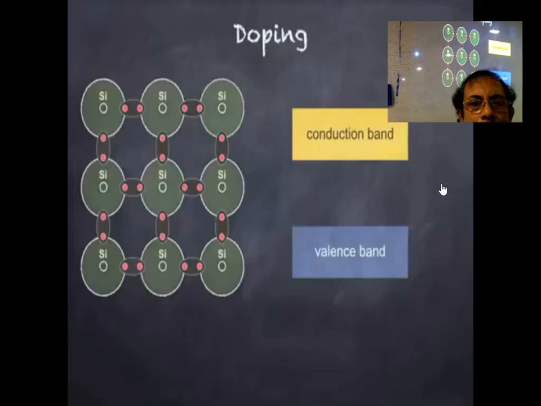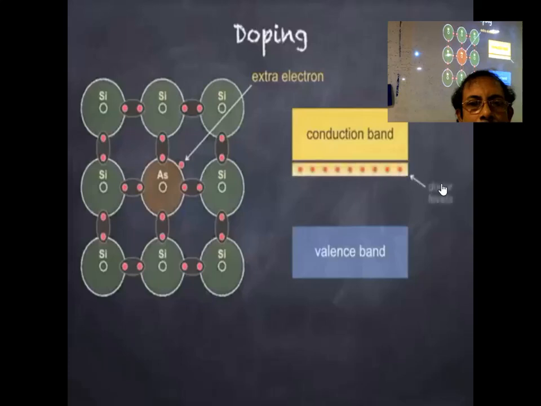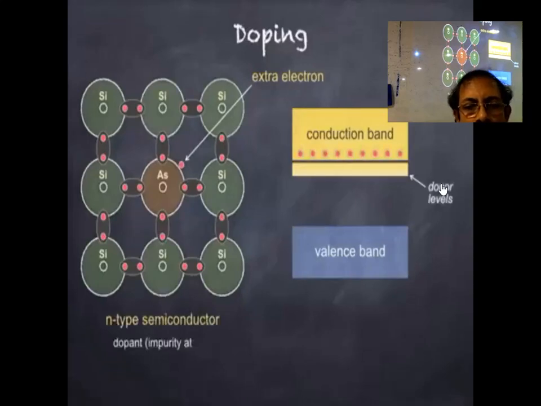By doping with a group 5 impurity atom, such as arsenic as shown here, we end up with an extra electron. The energy level of this fifth electron is within the band gap, just below the conduction band. The energy levels associated with the extra electrons are known as donor levels. Even at room temperature, most of these electrons will gain enough energy to jump into the conduction band, thus reducing the resistance of the semiconductor. We call this an N-type semiconductor since the majority of conduction is due to the negative electrons within the conduction band.